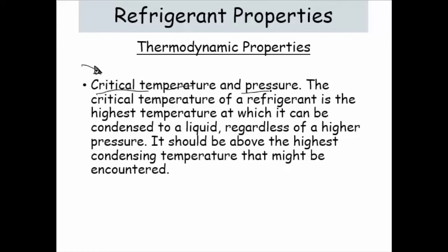The critical temperature of a refrigerant is the highest temperature at which it can condense to the liquid, regardless of the high pressure. It should be above the highest condensing temperature that might be encountered. So you should take care of this property while selecting the refrigerant.